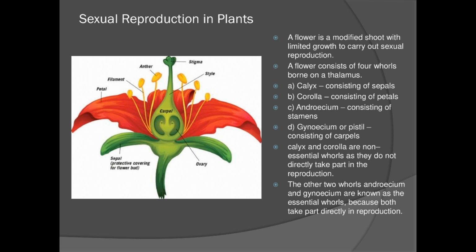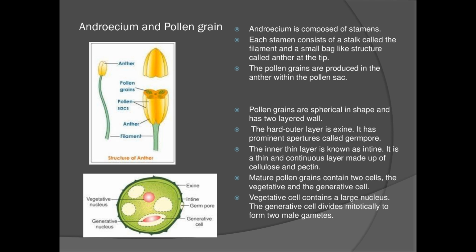Now we are going to see each and every structure of this flower in detail. As we have already seen, androecium and gynoecium take part in sexual reproduction. So we are going to see the structure of androecium and pollen grain in detail. As I have already mentioned in the earlier slide, that yellow color filamentous structure are known as your androecium.